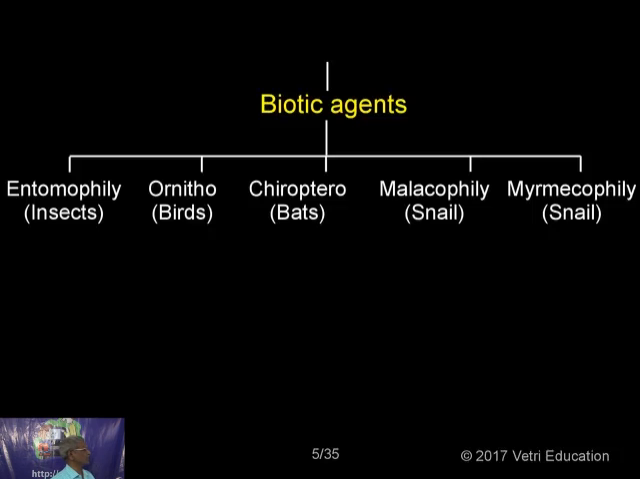Biotic agents are entomophily, ornithophily, chiropterophily, malacophily, and myrmecophily. Entomophily. What do you mean by entomophily? Entomo means insect. You know, when people are studying BSc agriculture or MSc agriculture in agricultural colleges, there will be a separate department, entomology, the study of insects. Why should they study insects when studying agriculture?